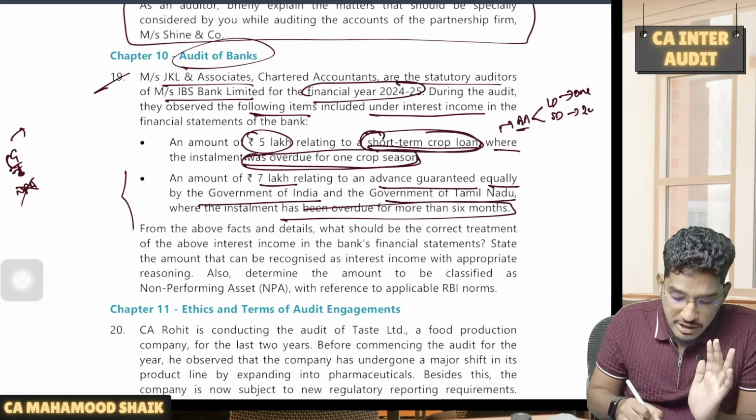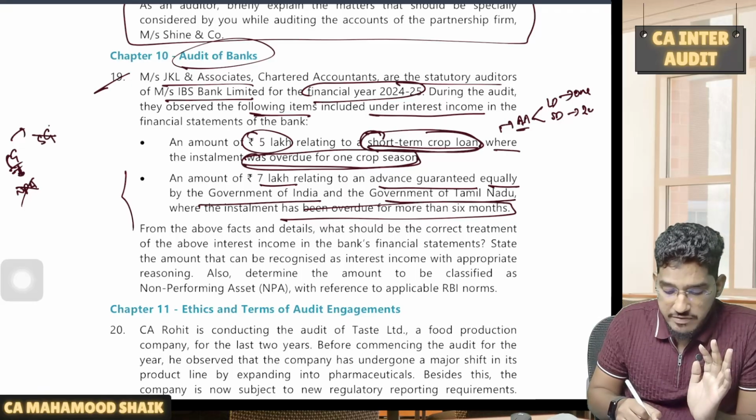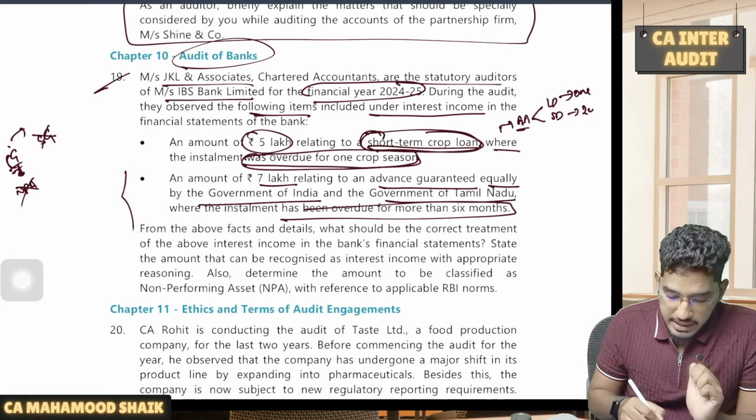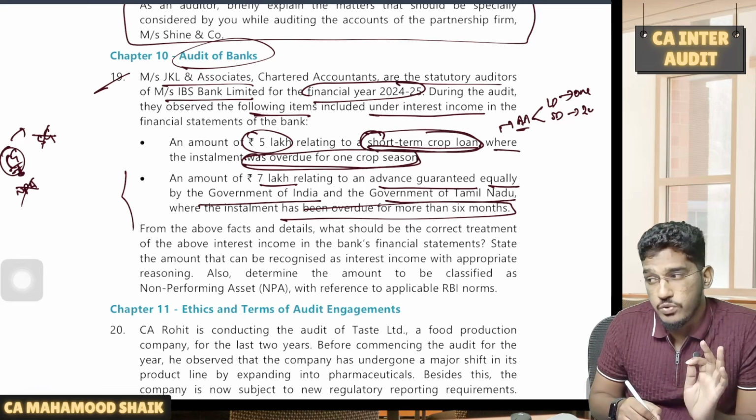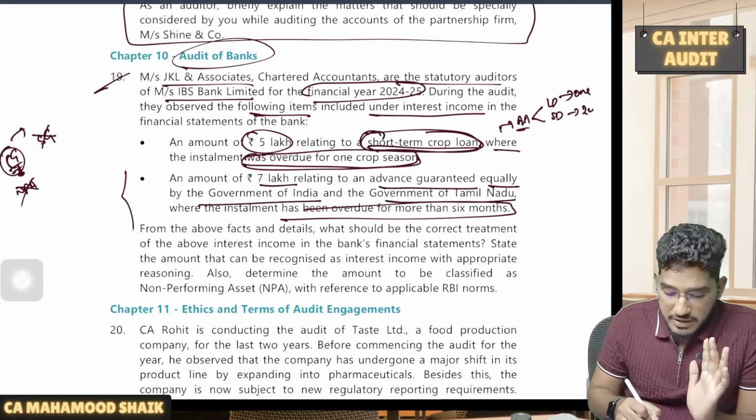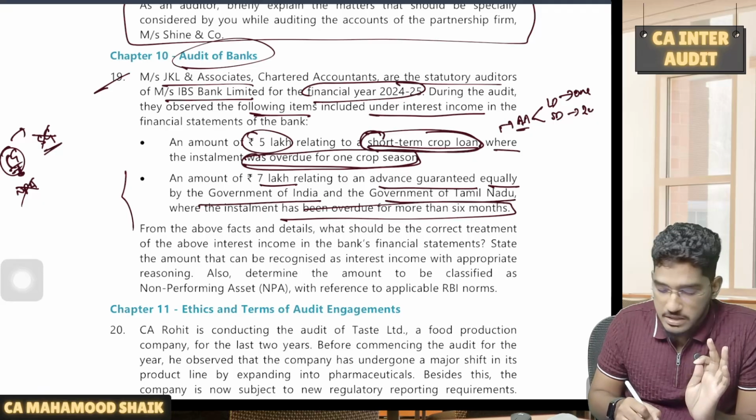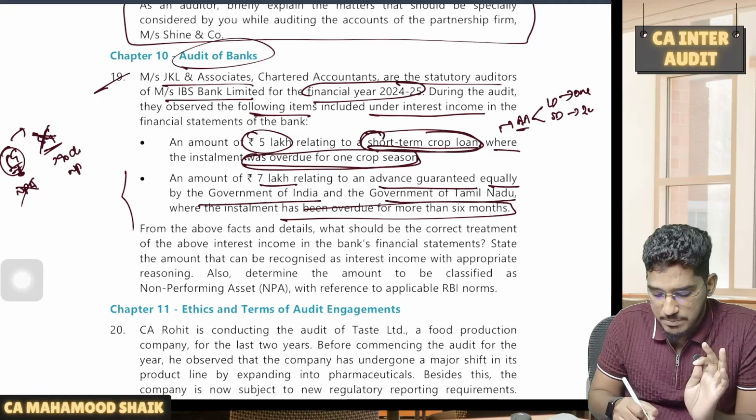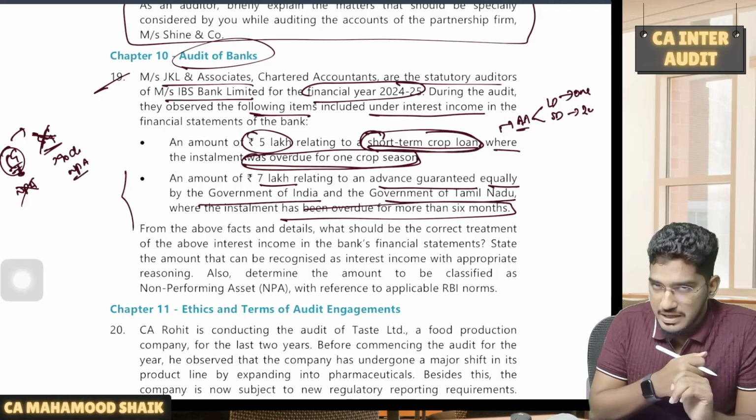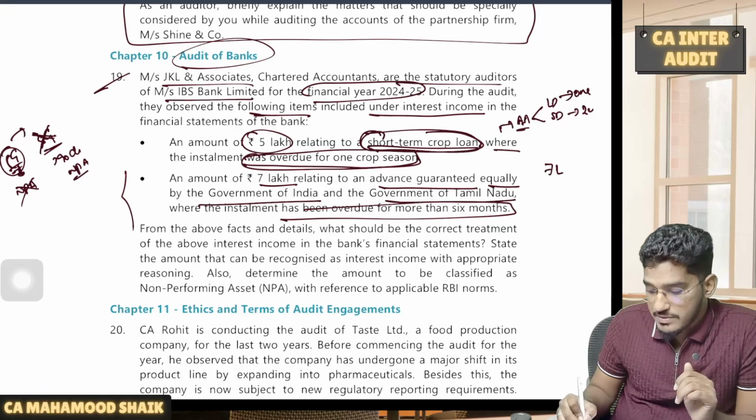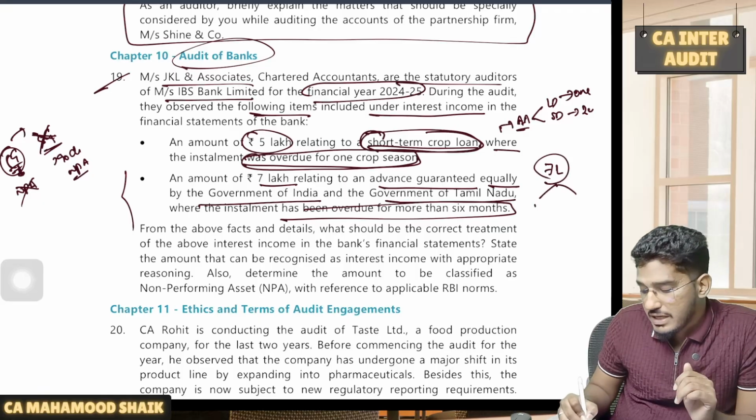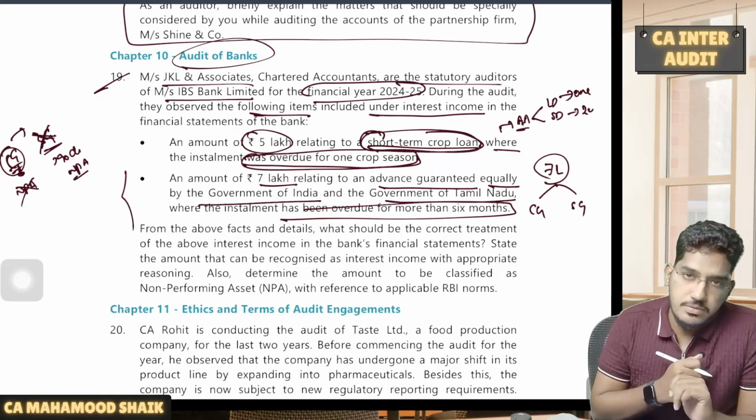Whereas, such a special privilege will not be available if the guarantee is given by state government. If an advance is guaranteed by central government, no need to classify that account as NPA even if it remains overdue for more than 90 days. Whereas, if it is guaranteed by state government, no special privilege. If it remains overdue for more than 90 days, it will be classified as NPA. You will recognize interest income only on cash basis. But here, if you see, the bank has given a loan of 7 lakh rupees, but it is guaranteed equally by central government also, state government also.